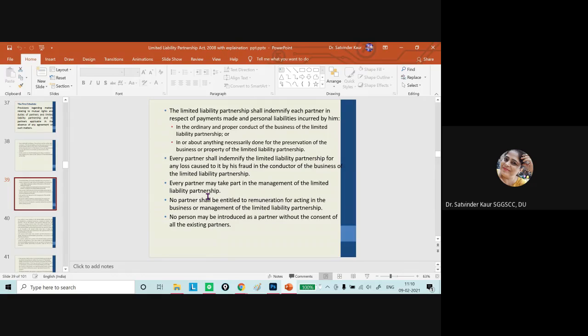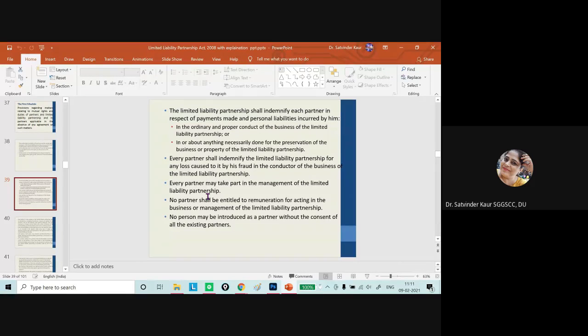Then there is the requirement that the LLP shall indemnify each partner in respect of payments made and personal liability incurred by him. So if nothing is mentioned, whatever expenditure has been incurred or payments made by the partner, the LLP has an implied contract of indemnity to reimburse all these expenses, because they have entered into the contract on behalf of the organization.